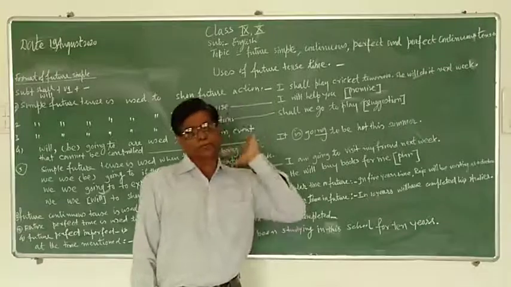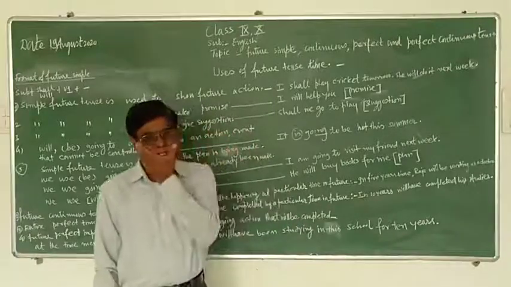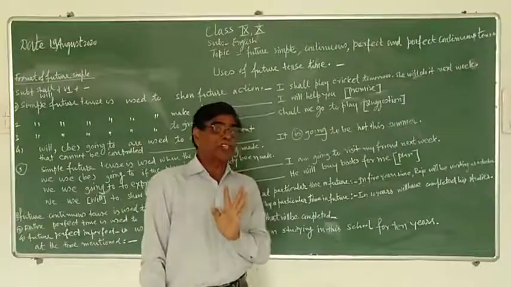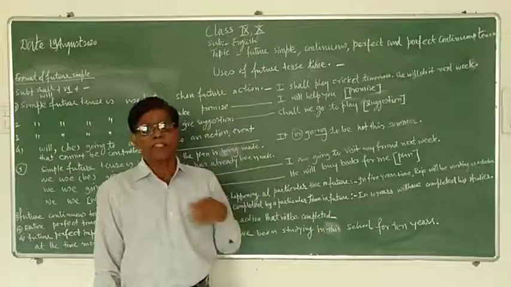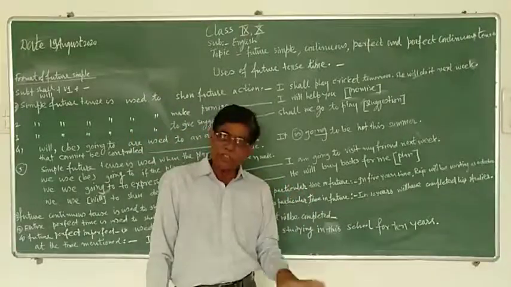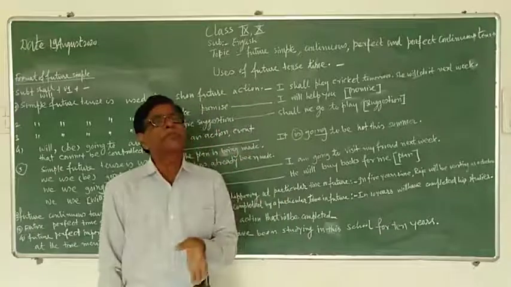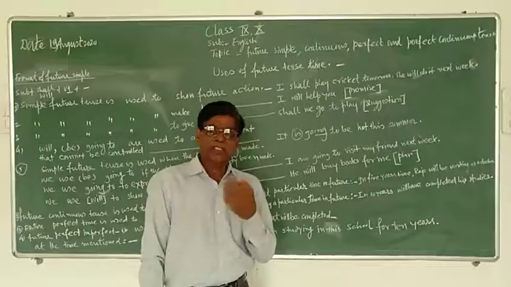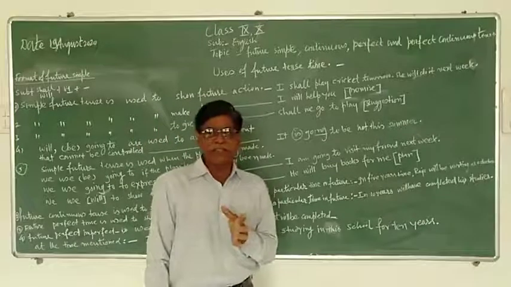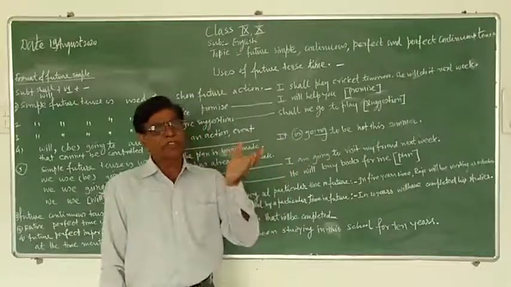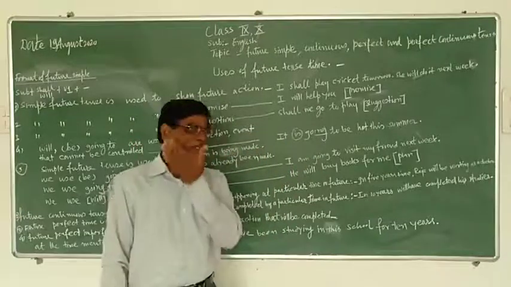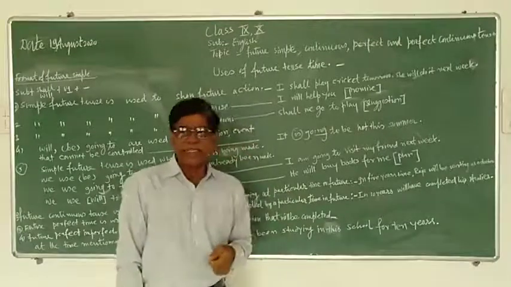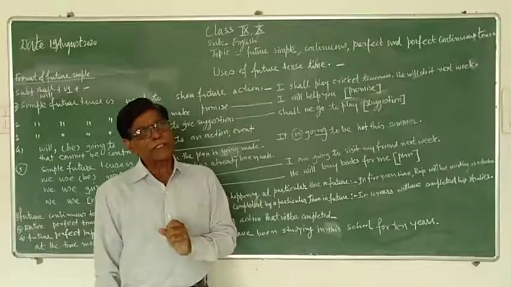In this way, go on. Present perfect tense, present perfect continuous tense. Simultaneously we have seen the structure and uses of simple present tense, uses of continuous present tense, uses of perfect present tense, uses of perfect continuous tense. Then we have seen the structure of simple past tense is very easy one. In present tense we have used V1 and in past tense we will use V2. V1 is equal to present tense, V2 is equal to past tense.